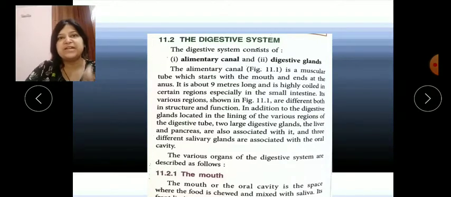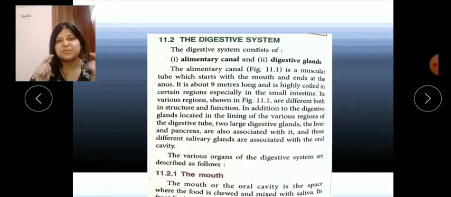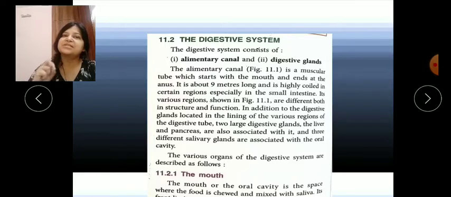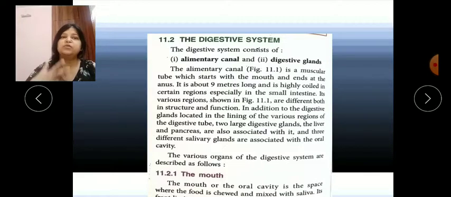We have the cavity, the teeth and the tongue. Teeth help in cutting, biting, chewing and grinding, and mix our food. The oral cavity is a space where our food is chewed and mixed with saliva.